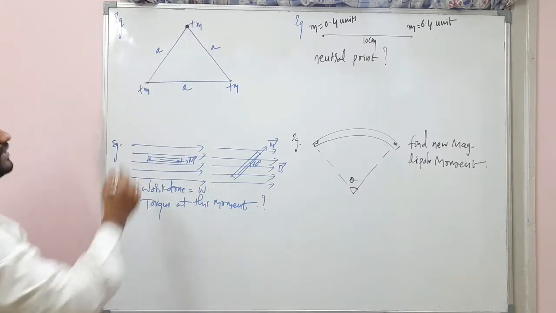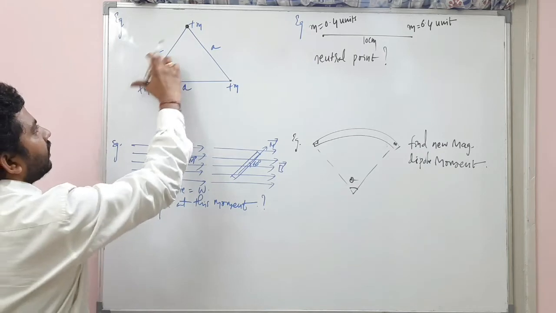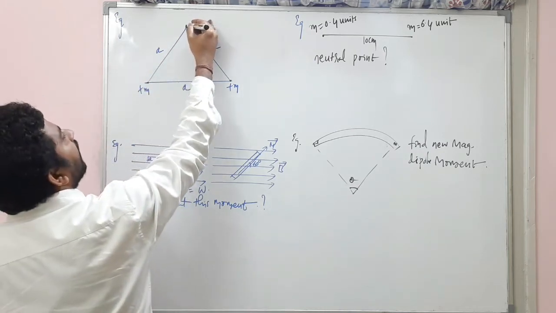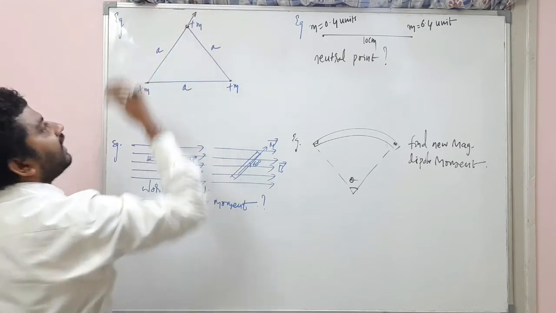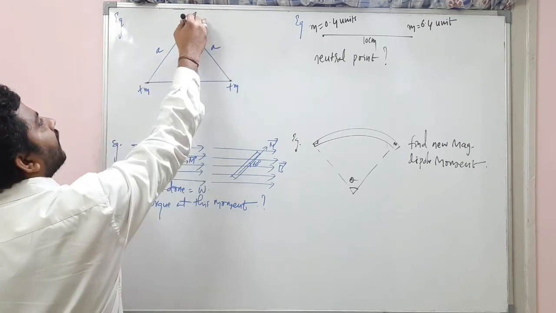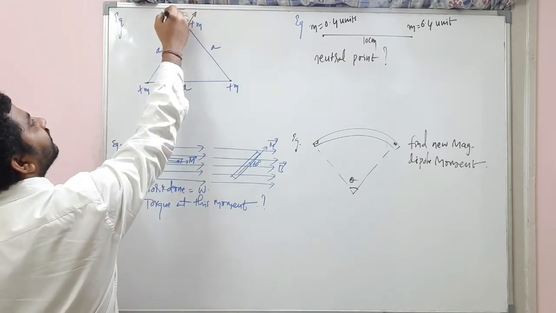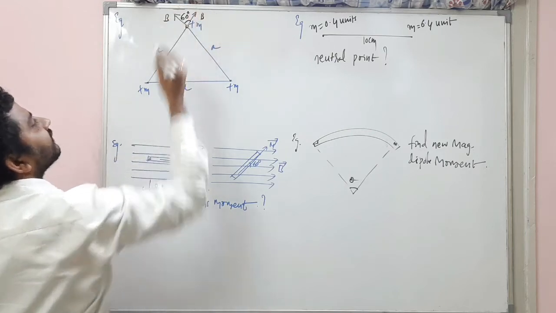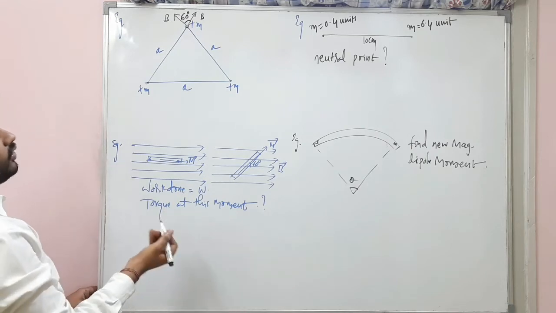That's the question. This is an equilateral triangle, side length is A. This pole will apply a magnetic field like this, and this pole will apply a magnetic field like this. This is B and this is B. The angle between them is 60 degrees. We know how to find the resultant.